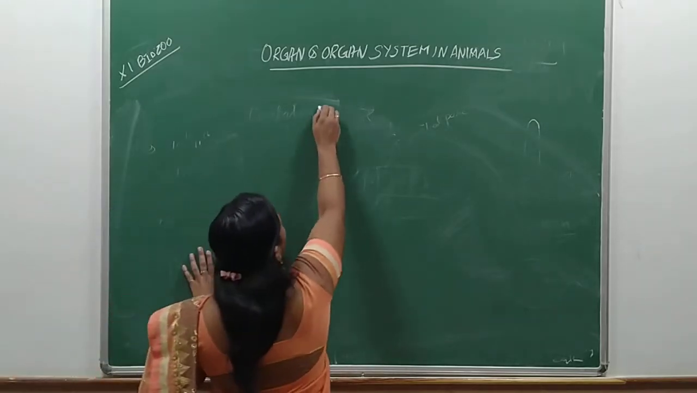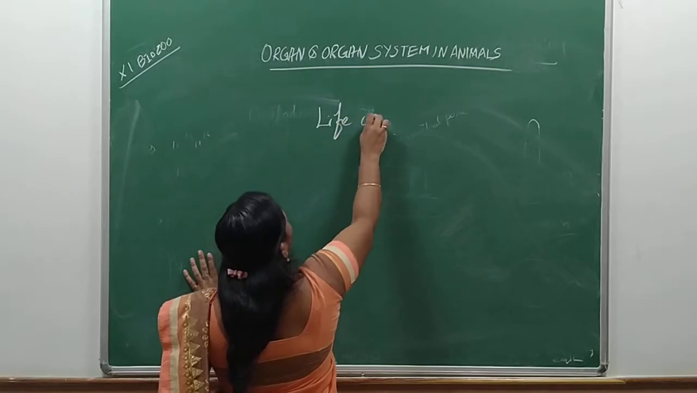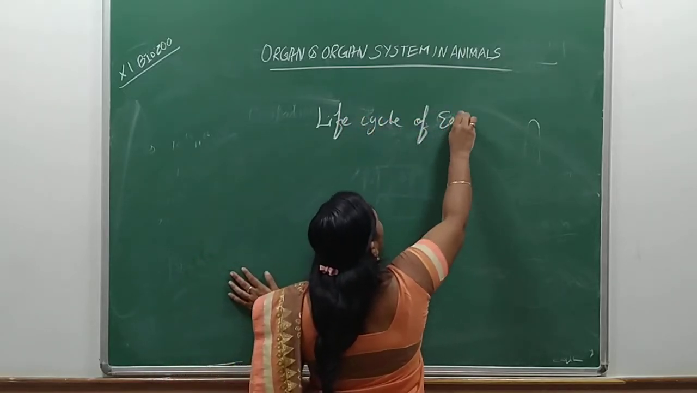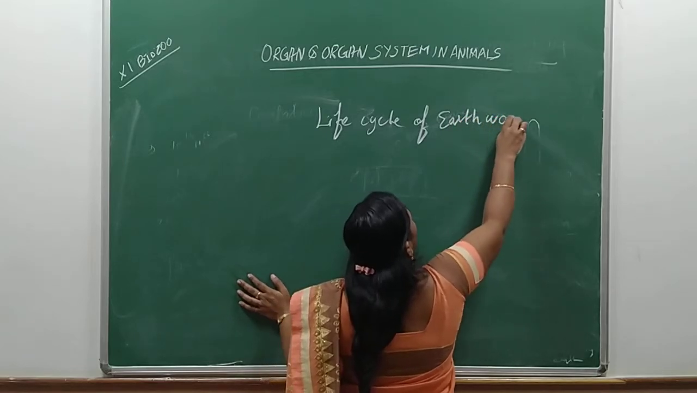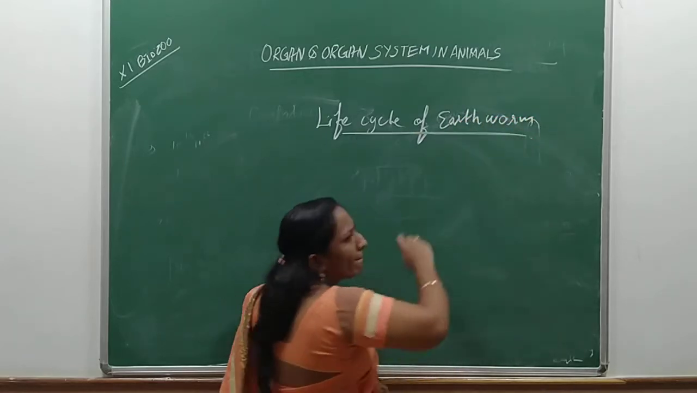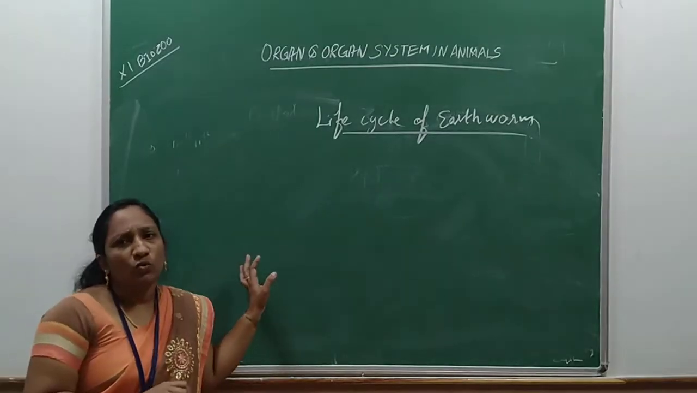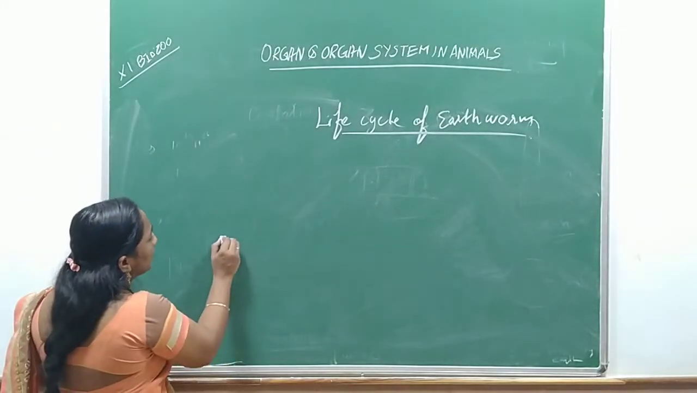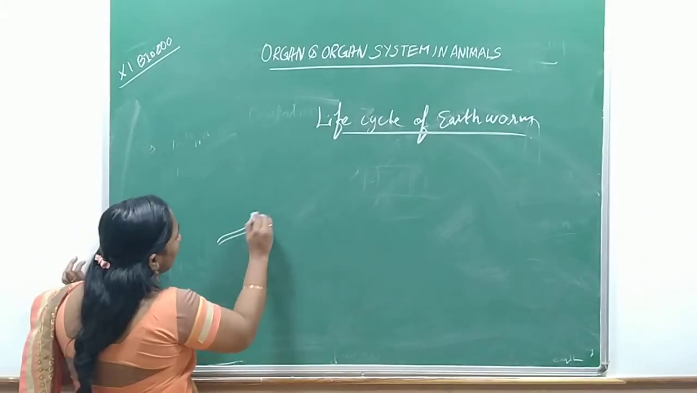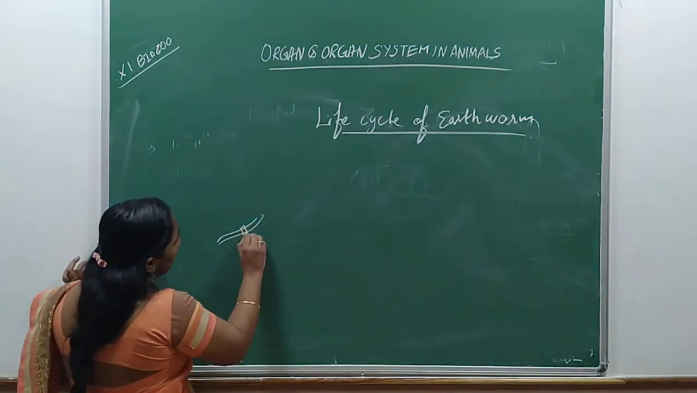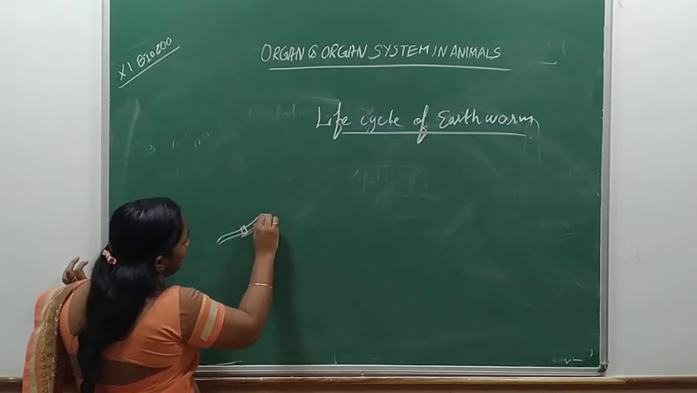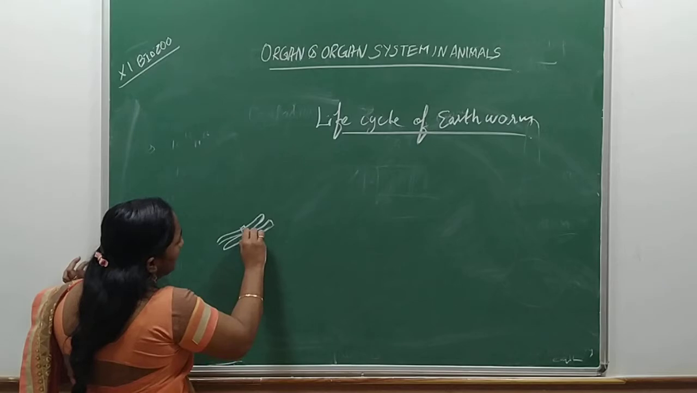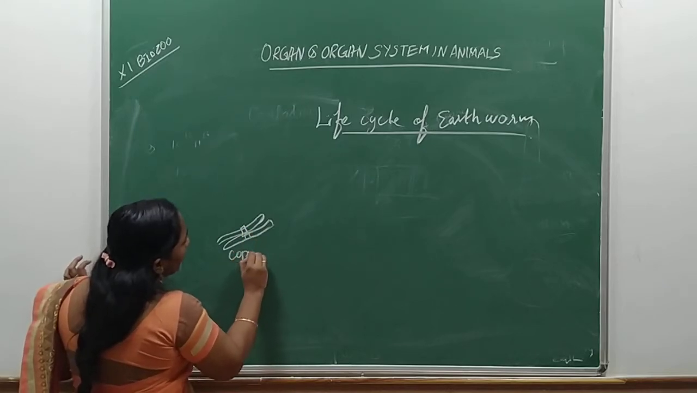Let's learn the life cycle of earthworm. So what happens? First, copulation will take place. I'll draw this process. Okay, this is worm A and this is worm B, and this is the process of copulation.